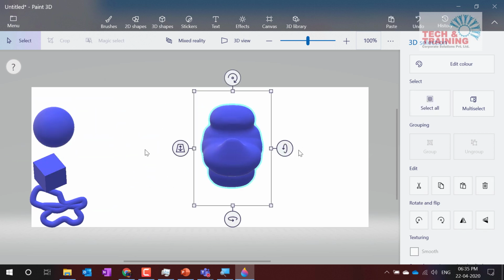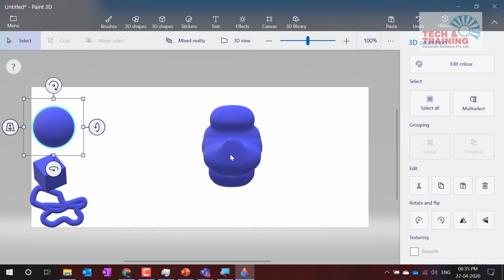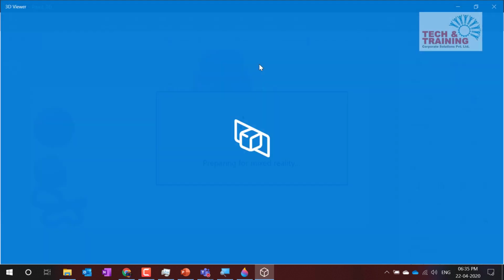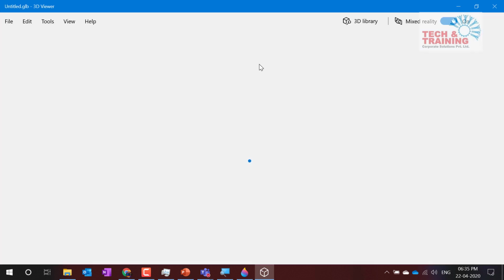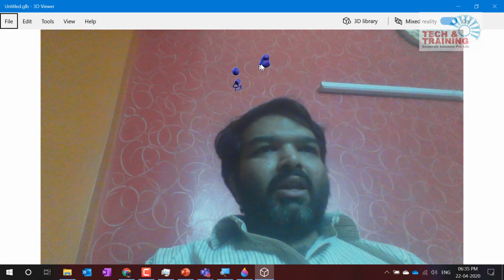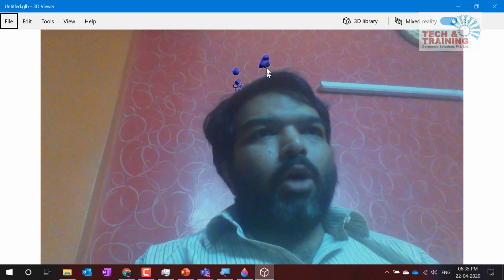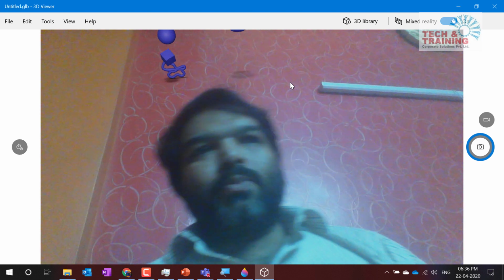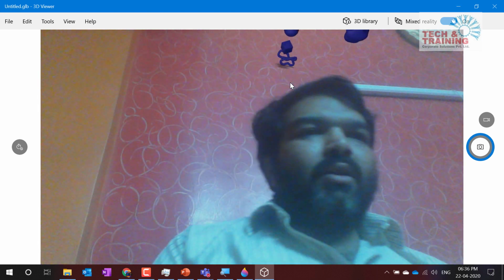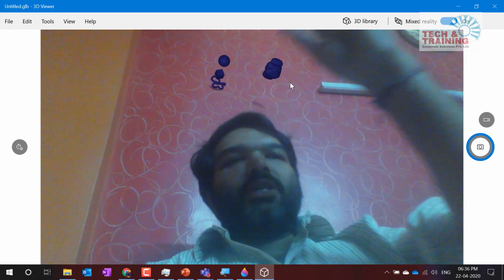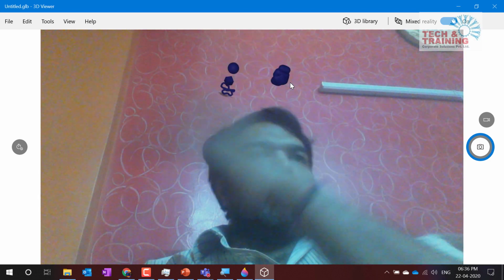Let's say I would like to use this, and if it doesn't work in this program, then I have recorded a video also. When I click on mixed reality, you will see here, this is my screen and these are the little objects. Do you see these little objects are moving as I am moving? This is how these little objects move, and I can remove them as well.